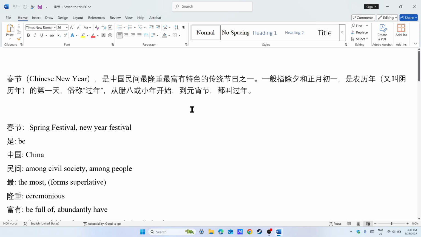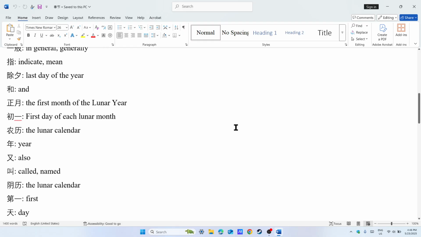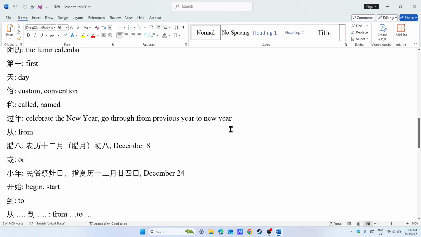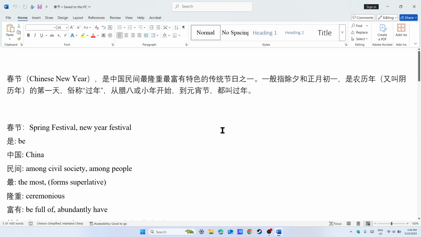But for easy understanding, I just use the Christian calendar, December or whatever. Now 从腊八或小年开始. 开始 means begin, start. Starting from this date or this date.